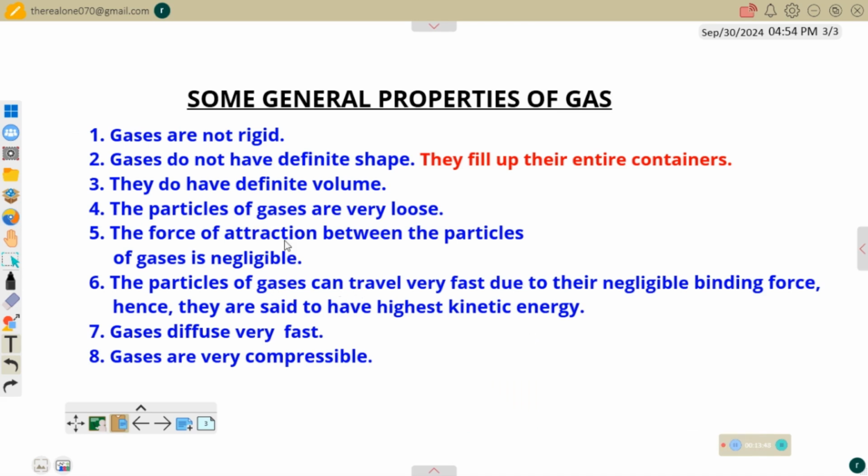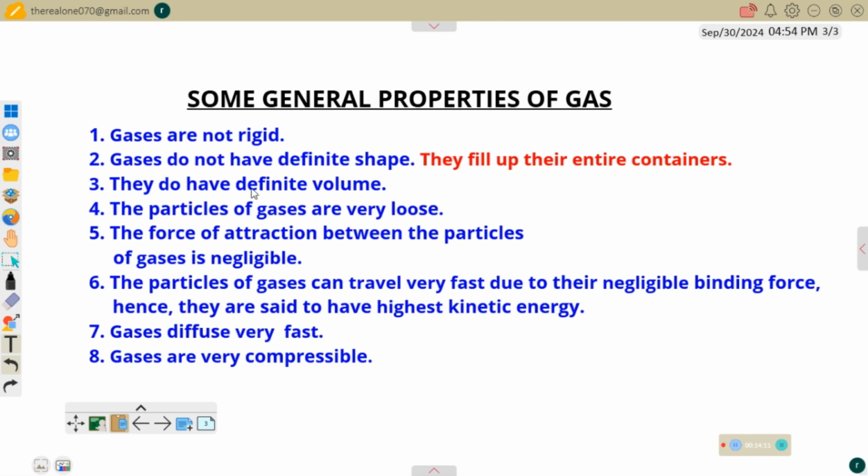So now here is the list of some general properties of gases. The first one is gases are not rigid, of course. So they are not rigid at all. You can see how they are very, very weak. They can travel very fast and cover a very wide range. And after some time, they disappear. You won't even see them again.